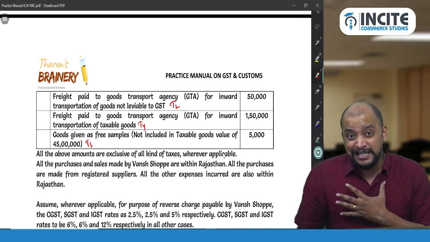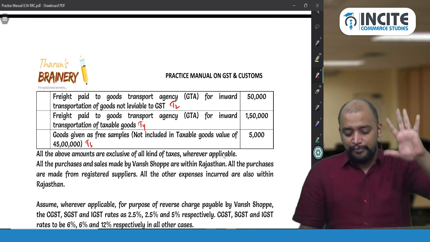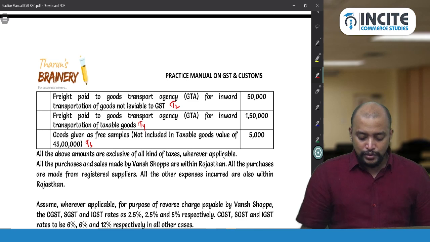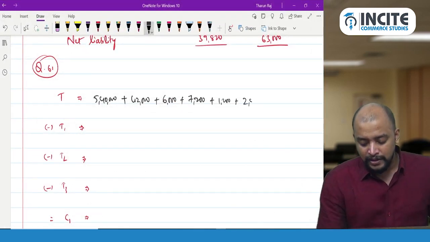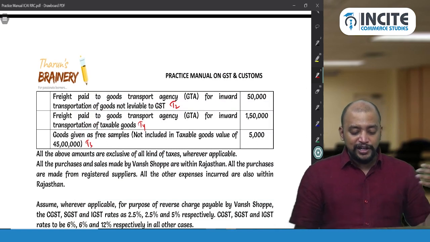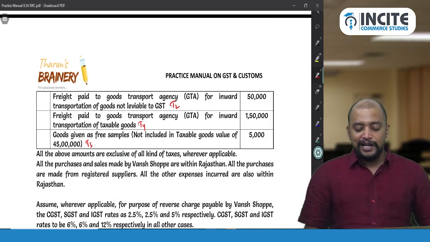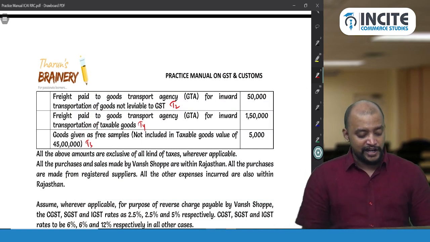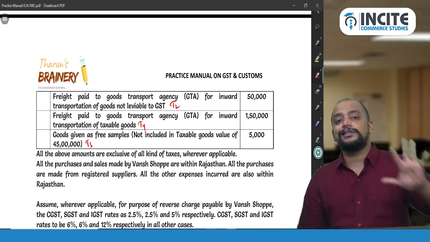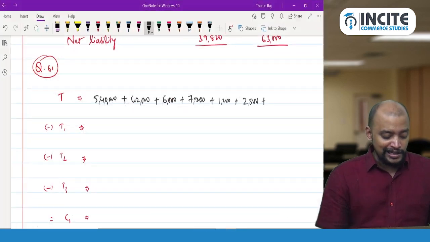On that we need to pay GST under RCM. So 5%. So 50,000 into 5%. That is 2,500. Then next one. That is 1,50,000 is the freight paid to GTA on inward transportation of taxable goods. So 1,50,000 into 5% because 5% is the rate of GST on GTA services.